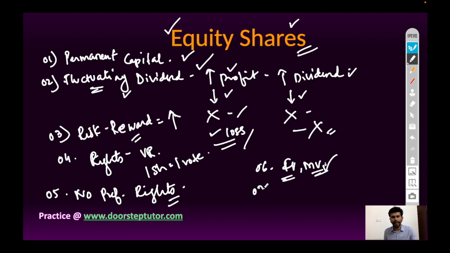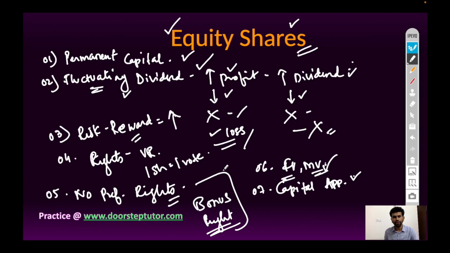Next, they get capital appreciation. Along with dividend, they get capital appreciation. It means the market price of a share goes on increasing if the company earns good profit. They can get bonus shares and rights issue of shares. If the company issues bonus shares to the equity shareholders, then only equity shareholders have the right to get bonus. Preference shareholders do not have the right to get bonus shares.